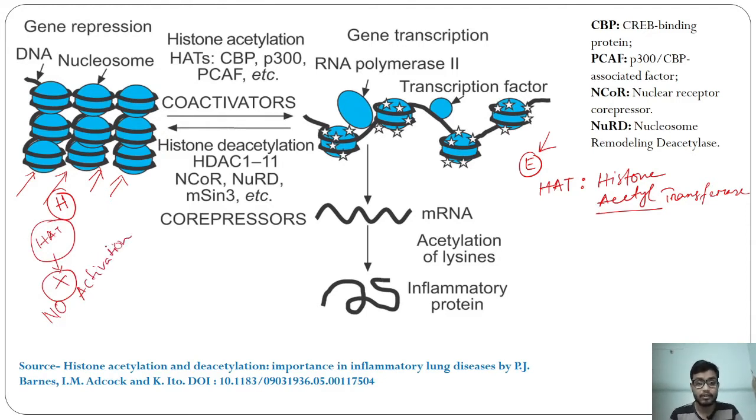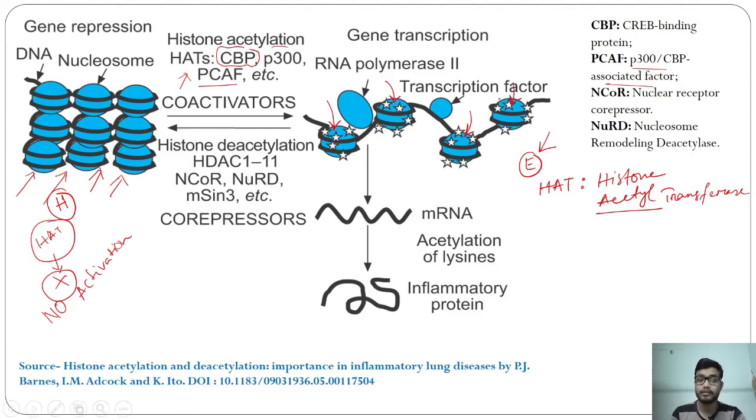If HAT is not activated, this particular gene is not transcribed, because HAT requires many cofactors like CBP, CREB binding protein, or P300, and PCAF, which stands for P300/CBP associated factor. When these cofactors activate the HAT, the histone acetyl transferases act on each nucleosome and create acetylation on them.